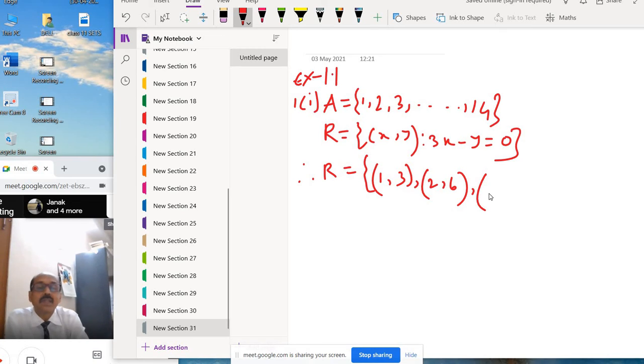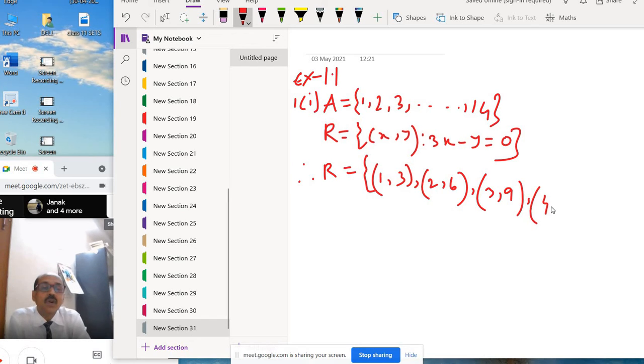Then take x equal to 3, so 3 into 3 is 9, y equal to 9. So (3,9). Then take x equal to 4. The relation form is (x, y), so first x then y.